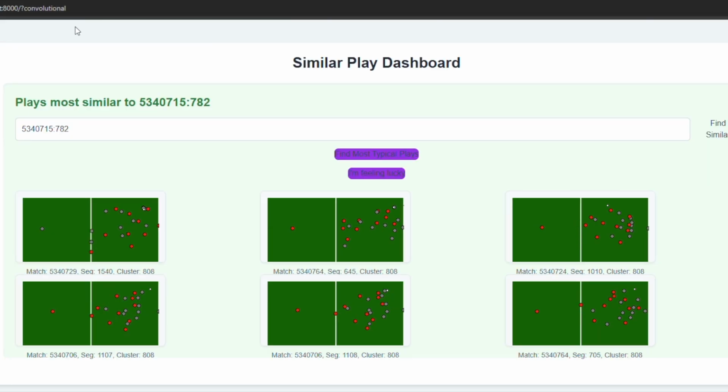We can also use this query parameter to query different types of models. And we also have buttons for finding random plays and also finding the most typical plays within a cluster.